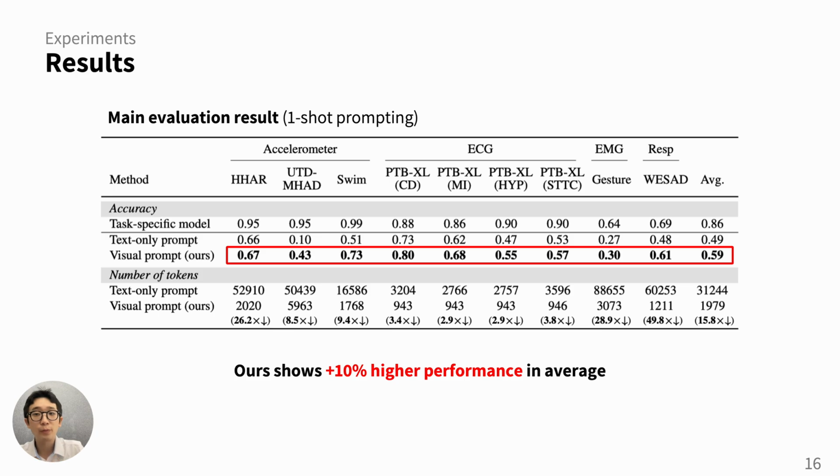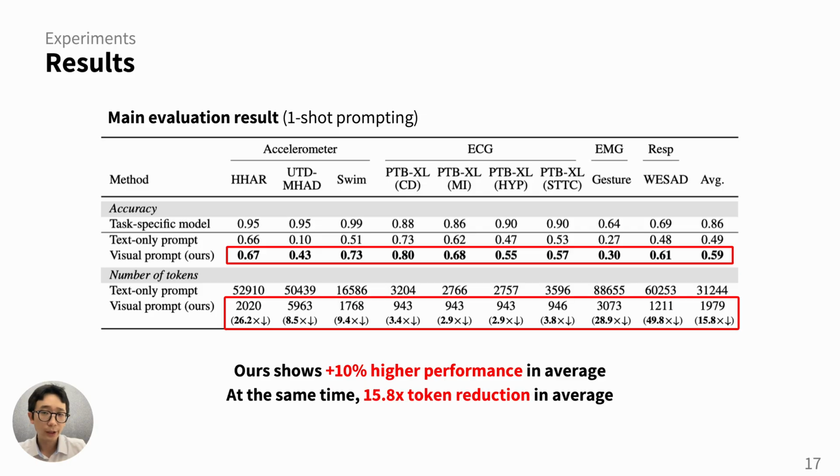When comparing our visual prompting approach to text-only prompts, we observed a 10% performance improvement on average, which consistently worked better for all tasks. Additionally, the text-only prompts required a large number of tokens for most of the sensory tasks. In contrast, our visual prompting approach used significantly fewer tokens. On average, it was more than 15 times fewer than the text-only methods. Note that the token counts for the visual prompts here include the images, following the token counting logic of GPT-4o.